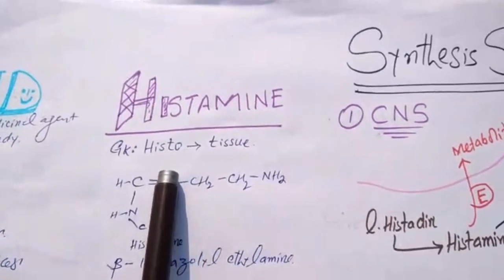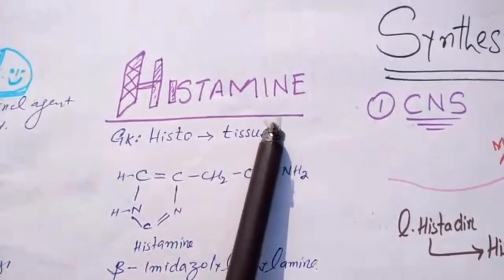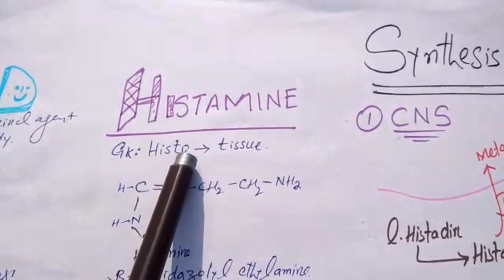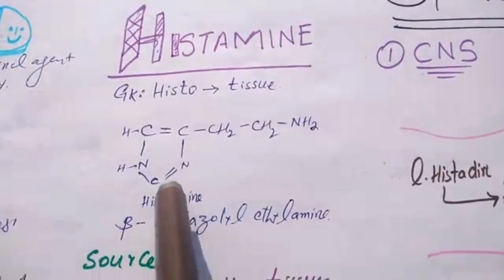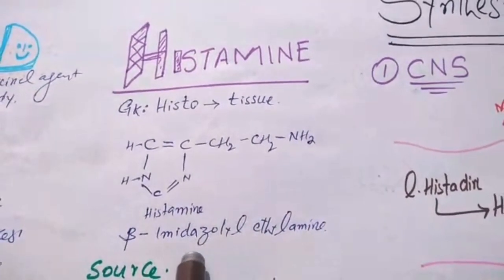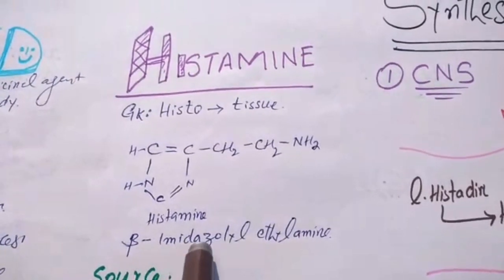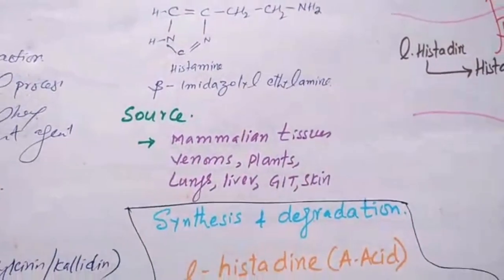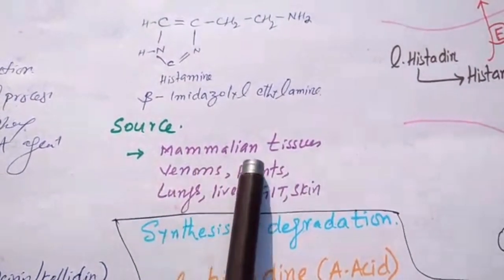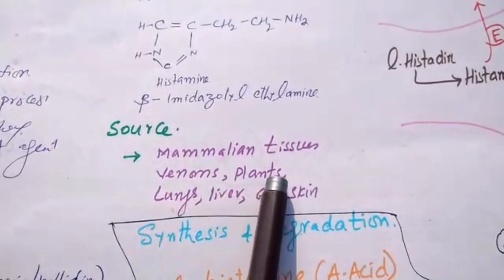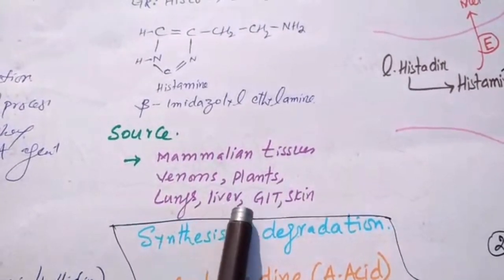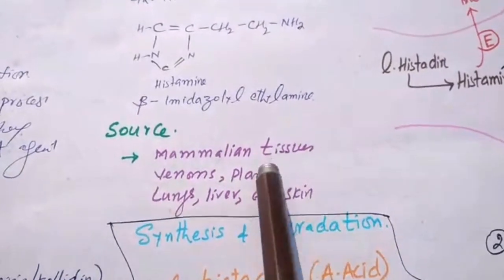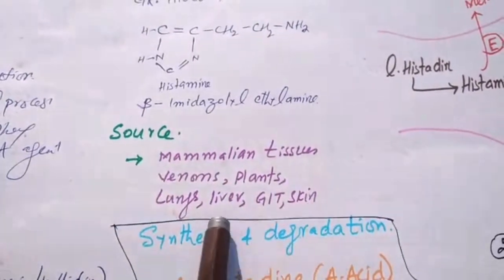The first autacoid is histamine. Histamine is a Greek word, histo meaning tissue, and this is the structure of histamine, beta-imidazolyl ethylamine. Sources are the mammalian tissues, venom, plants, lungs, liver, GIT, skin, mast cells, basophils, and eosinophils. Histamines are generally found here.